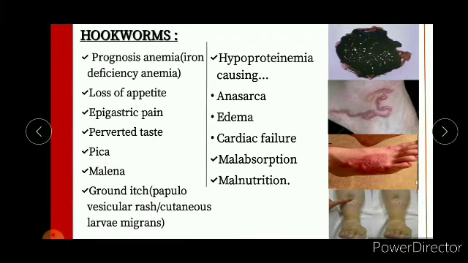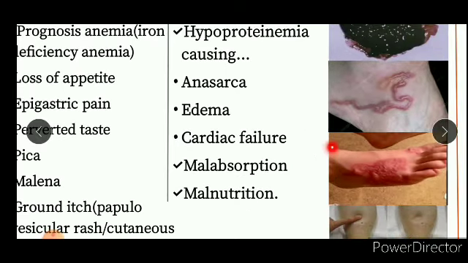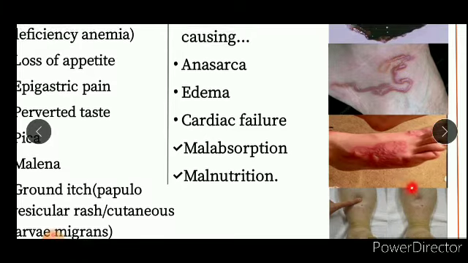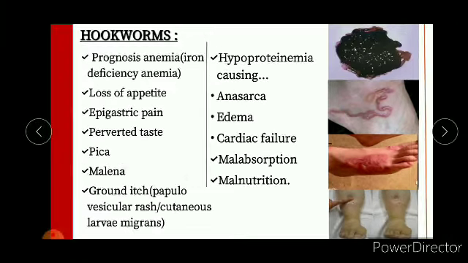And then the hyperproteinemia causes the anasarca, edema, cardiac failure, malabsorption, and malnutrition. Here we can see the anasarca. What is anasarca? Anasarca is a fully edematous body. You can see the person pressing in this place here, but even after removing the thumb, the area where the thumb was pressed is still visible here. So this is an edematous condition.